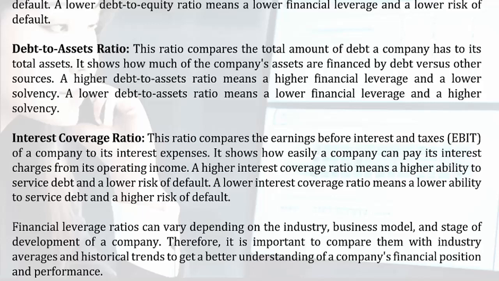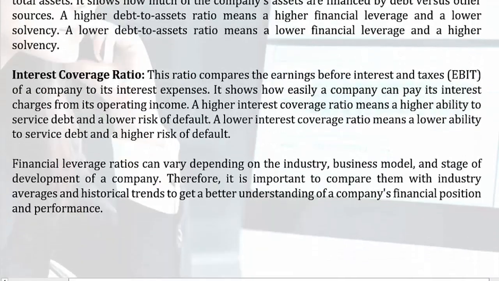Interest coverage ratio. This ratio compares the earnings before interest and taxes, EBIT, of a company to its interest expenses. It shows how easily a company can pay its interest charges from its operating income. A higher interest coverage ratio means a higher ability to service debt and a lower risk of default. A lower interest coverage ratio means a lower ability to service debt and a higher risk of default.